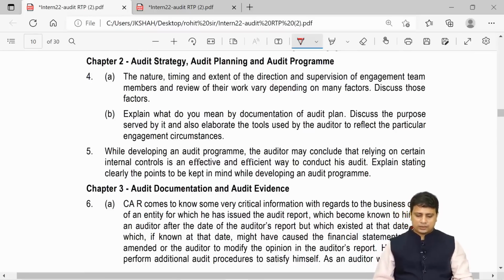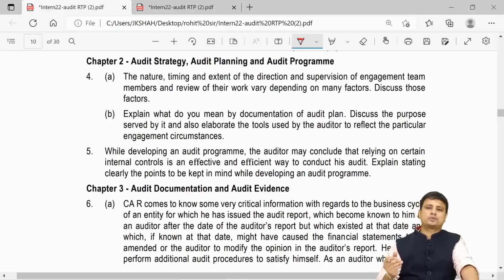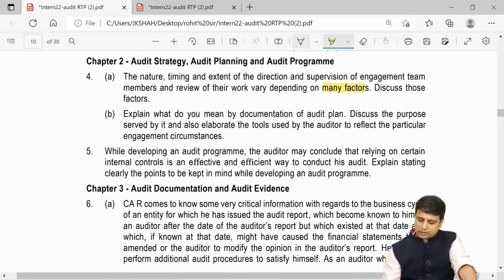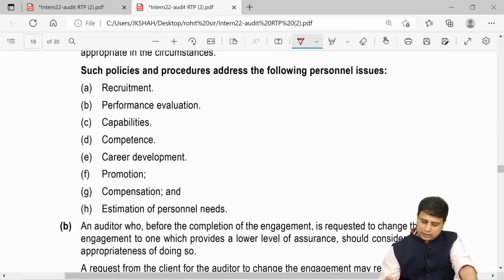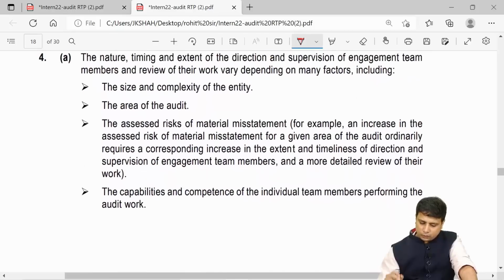Next, moving ahead with question number 4A. The nature, timing and extent of direction, supervision of engagement team members and review of their work depend on many factors. My friends, DRS depends upon many factors. What are those factors? If you recollect, the factors were nothing but CARS. Let me take you to the answer here. What is CARS?